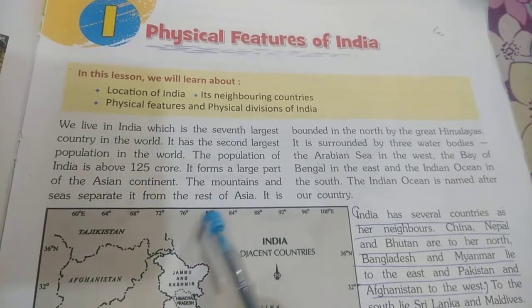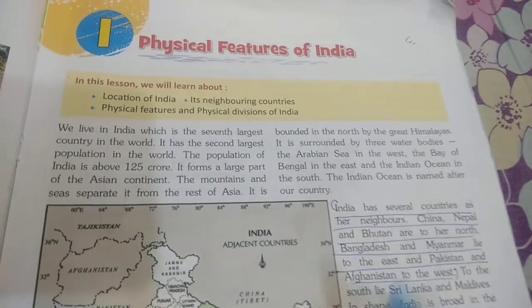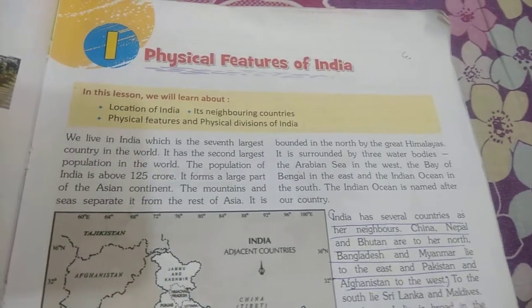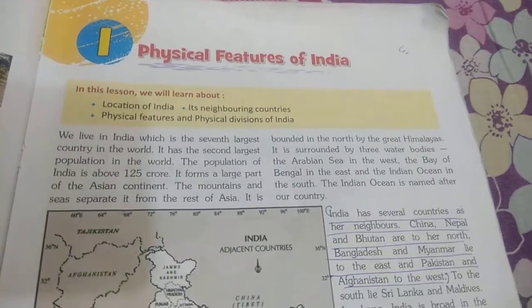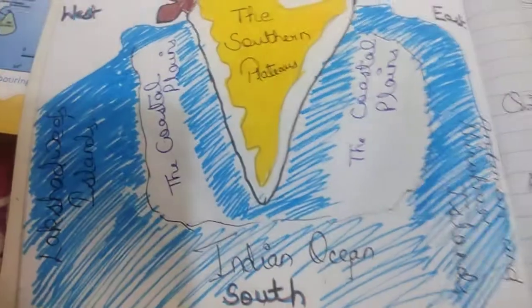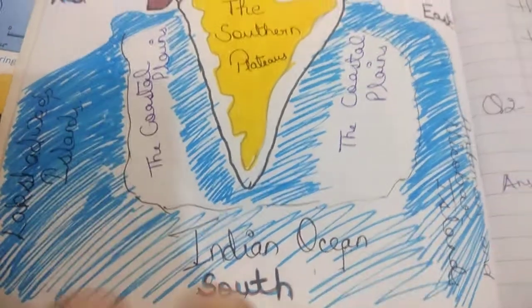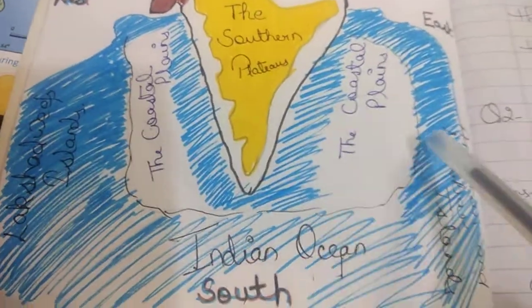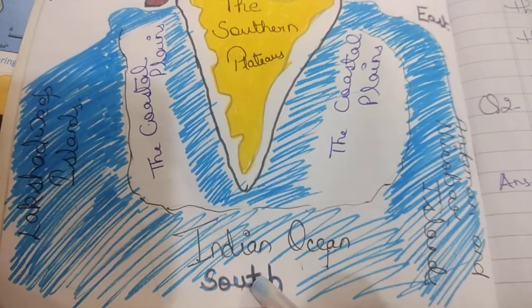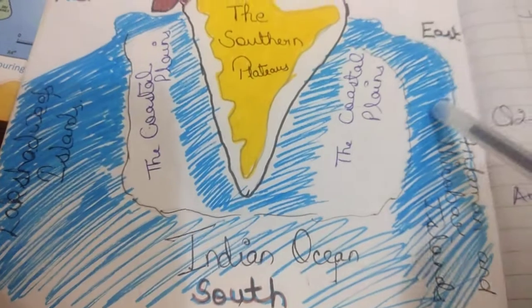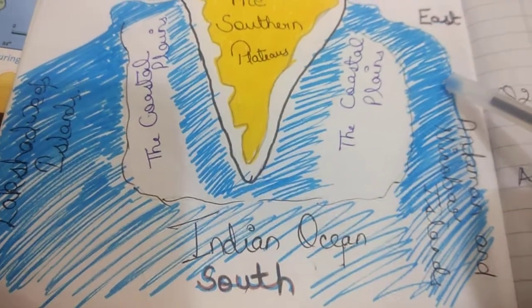It forms a large part, a major part of the Asian continent. Mountains and seas separate it from the rest of Asia. Clear? Children, if we see the map, then we come to know that it is bounded from 3 sides with 3 water bodies. India is bounded by 3 water bodies, and that is why it is known as a peninsula.